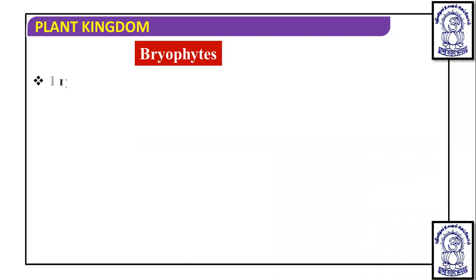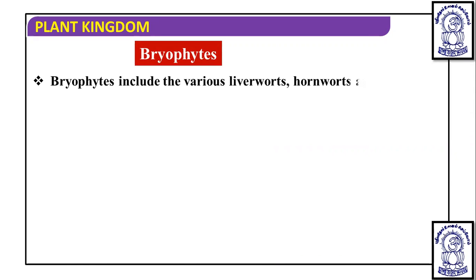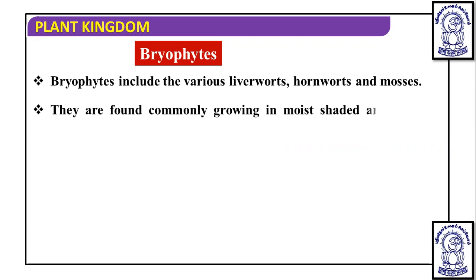Now we are going to mainly talk about bryophytes. These are somewhat more evolved than the algae, and bryophytes include the liverworts, hornworts, and mosses that we are going to discuss in detail. Bryophytes commonly grow in moist shaded areas, specifically in the hills.